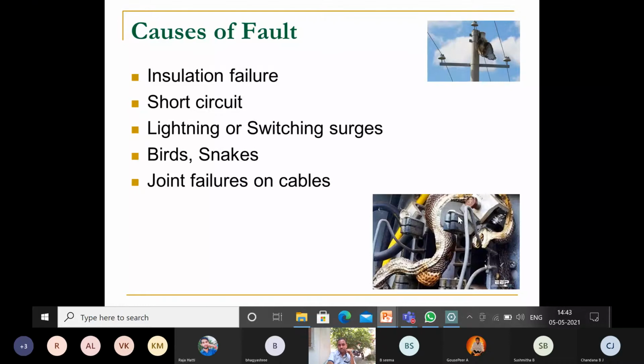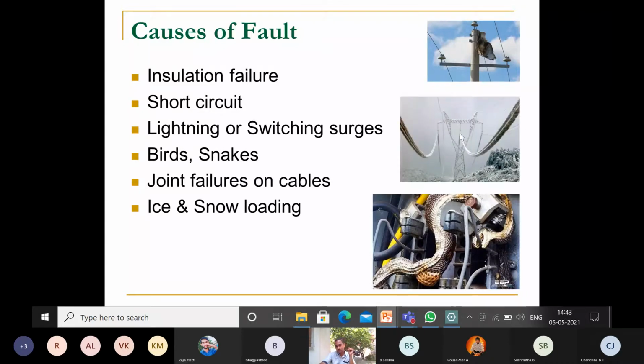And joint failures on cables, and ice and snow loading in hilly and cold areas, cause faults. Storms, earthquakes, etc. also cause faults. So these are the several causes for the fault.